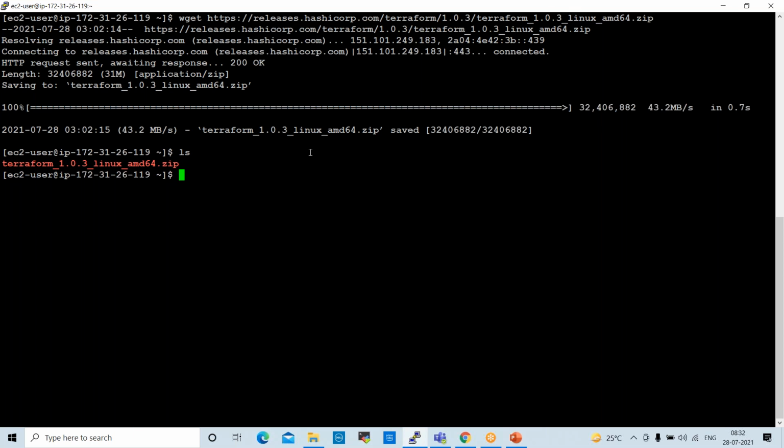Now I want to unzip this. What is the command to unzip this? tar -xv is for the tar format. This is zip format, right? Tar format you can use tar -xvzf to untar that. Zip file, if you want to unzip, what is the command? unzip only. unzip file name.